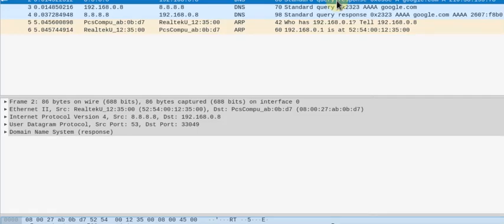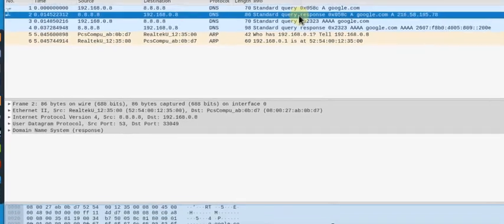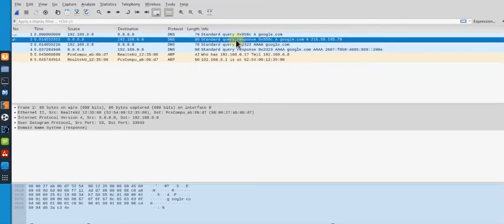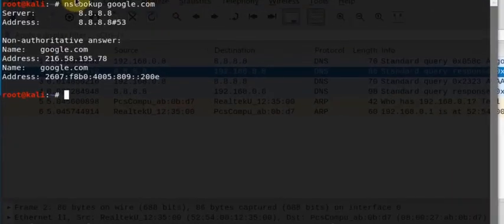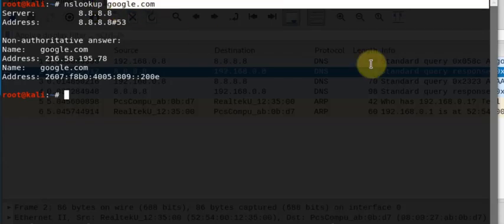So that's our quick live demonstration looking at how DNS uses UDP with Wireshark, using a basic nslookup command, which is a name server lookup. If you wanted to look up the name server for any domain, you could simply type nslookup and the name of that domain.